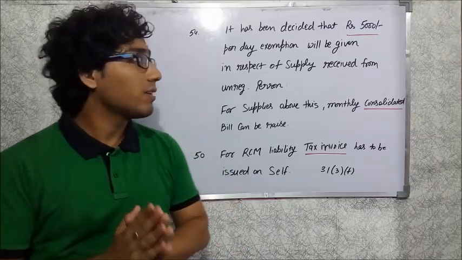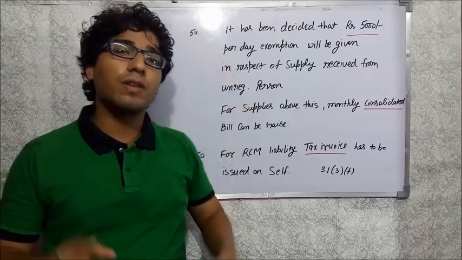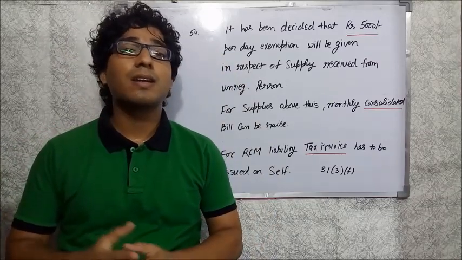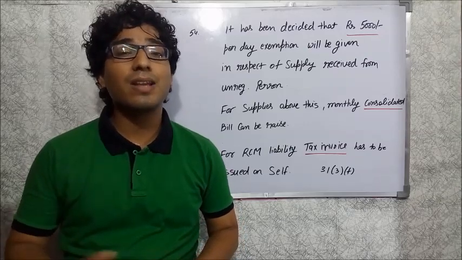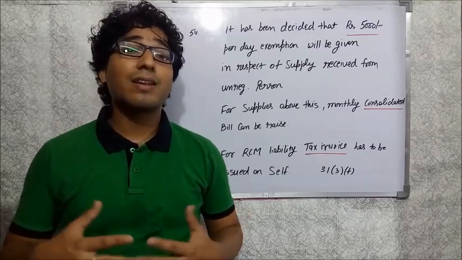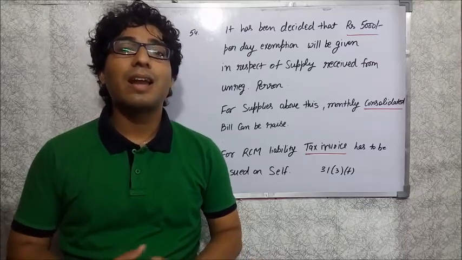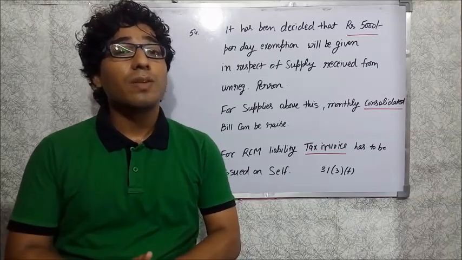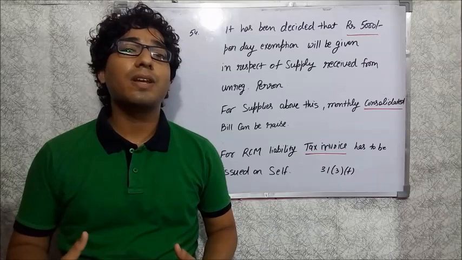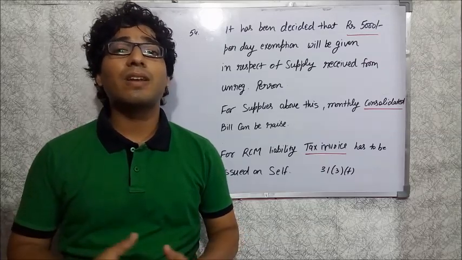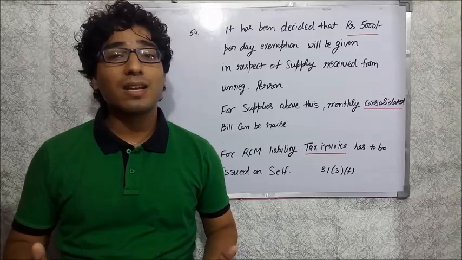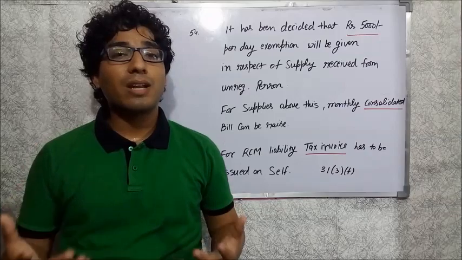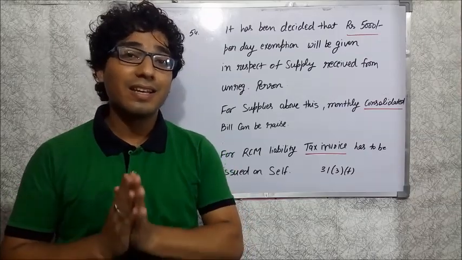The first one is question number 54, in which a person asked: suppose I received 100 rupees of stationery from an unregistered person, then whether we need to pay tax under reverse charge. That is a very common query, and I also replied to that query in my previous videos. That is a query of almost every person, and a lot of people are really concerned about it. So they answered it in this way.